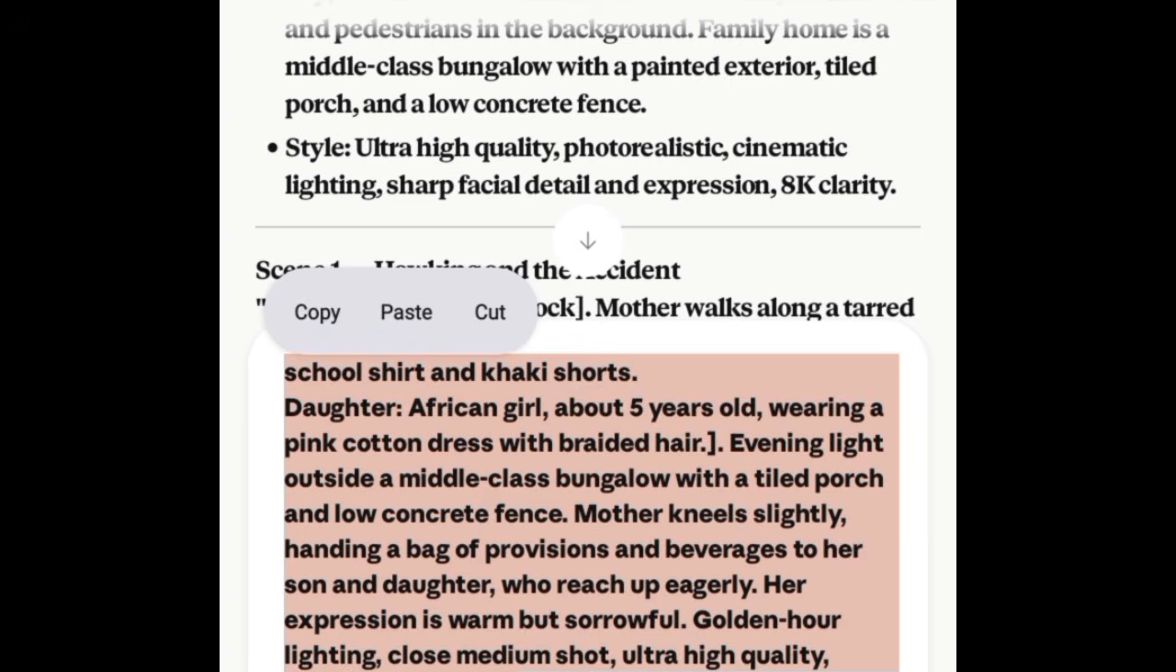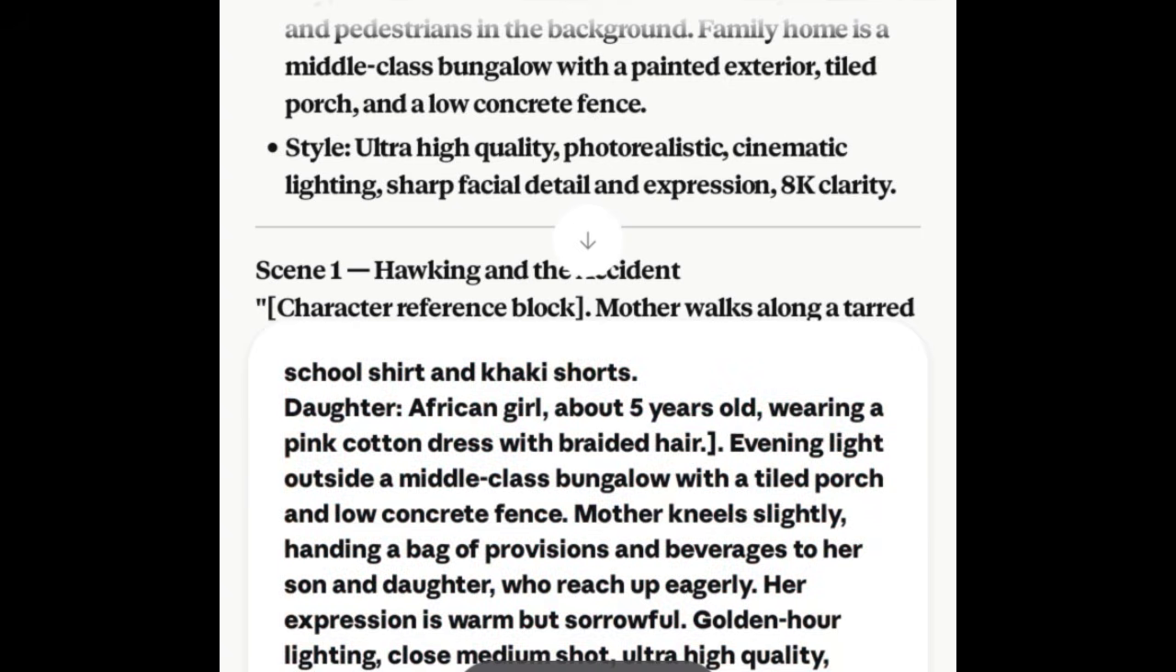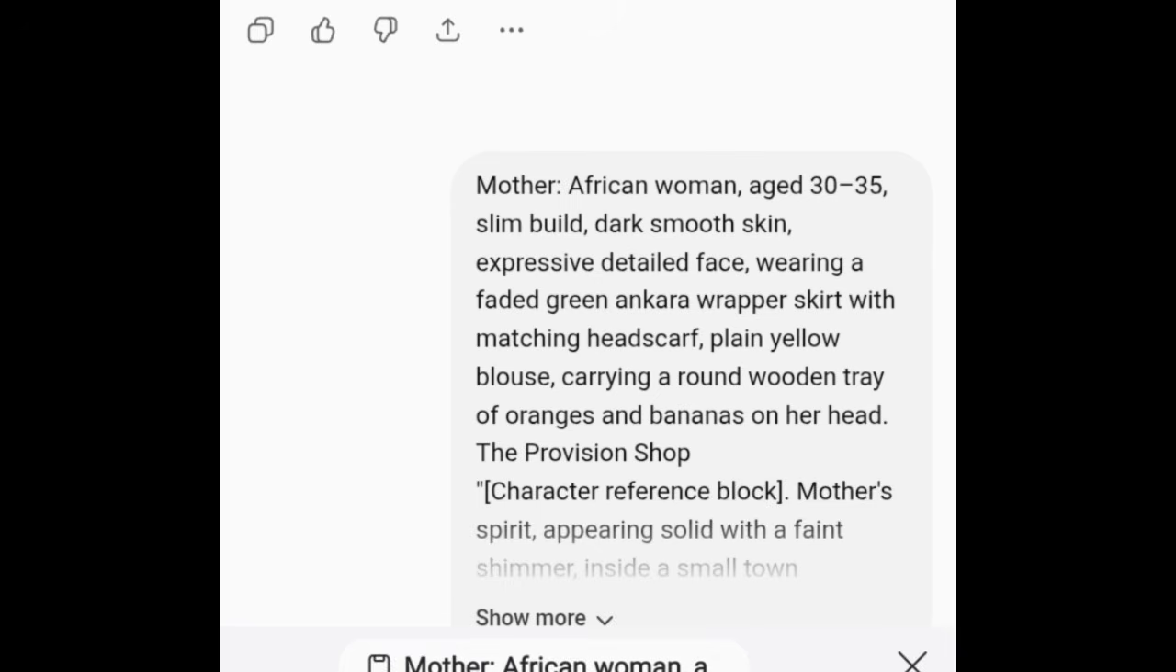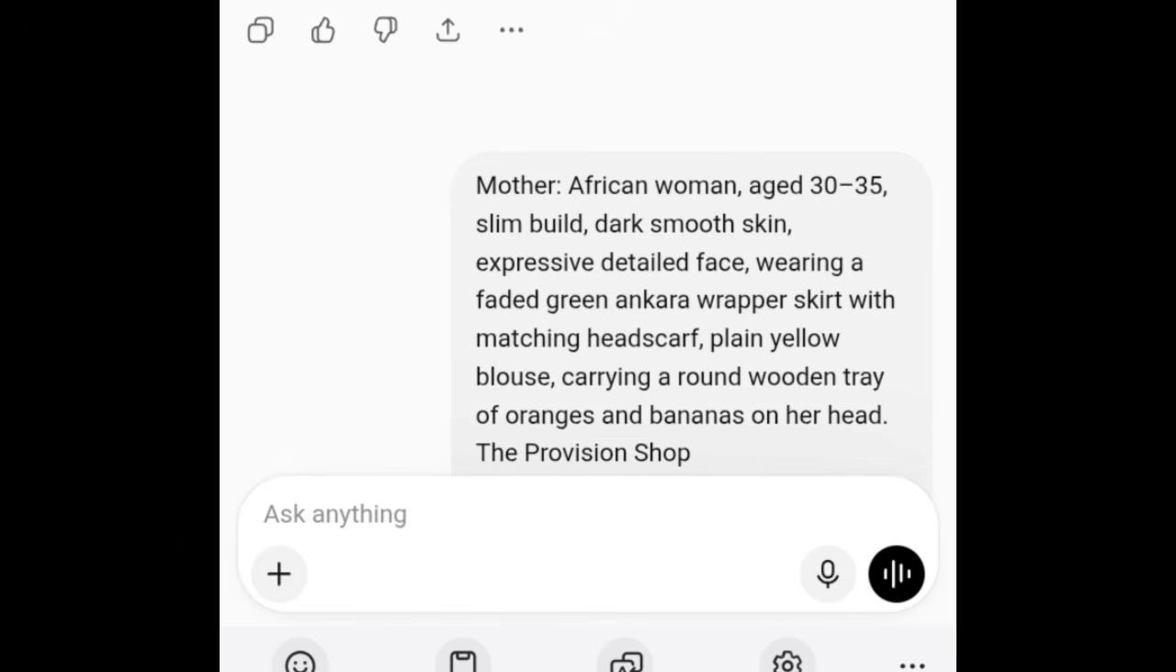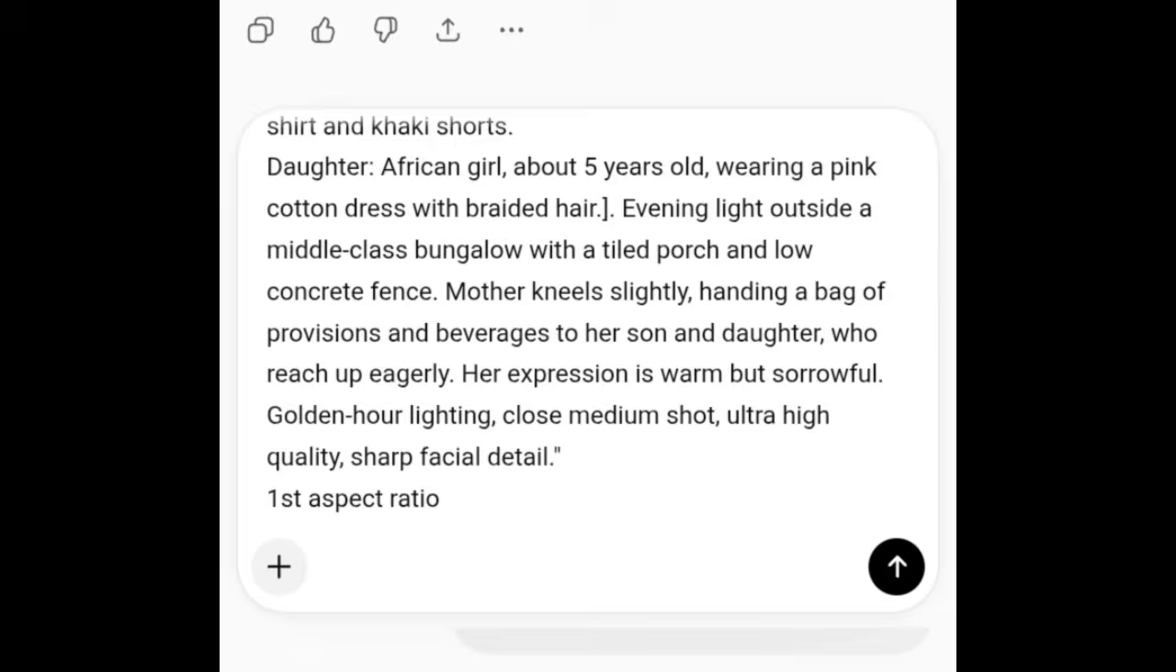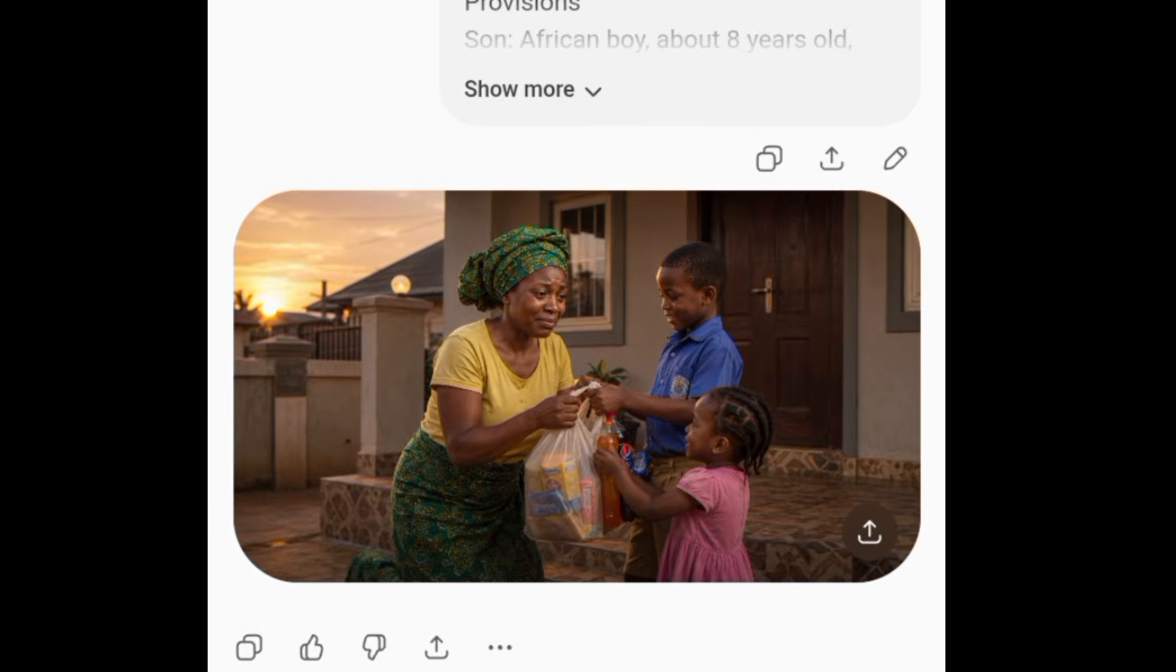Paste. So that is that. Then I'm going to copy everything and proceed to generating the image. I'm back to ChatGPT and then I'm going to paste in the prompt to send. This is the image right here.